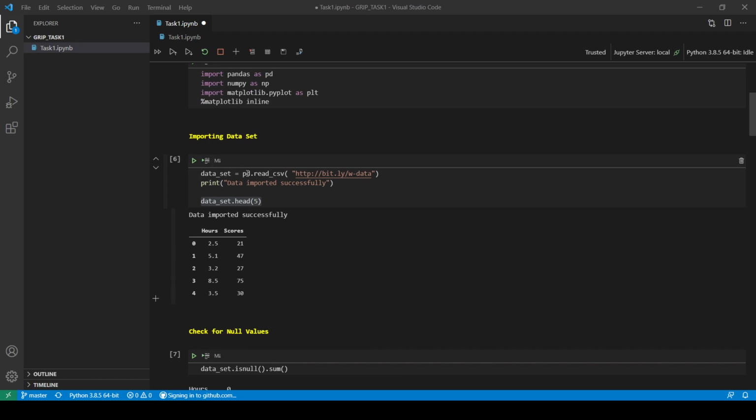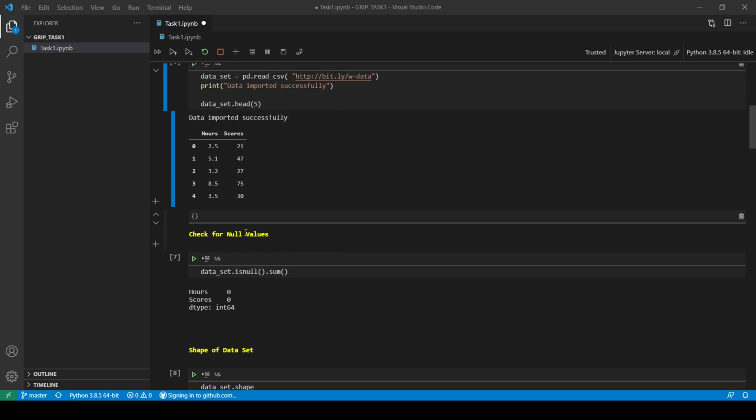Then I have used the read CSV functionality of pandas to import the dataset and stored the values of the dataset in the data underscore set variable. Then I have shown the first 5 rows of the dataset. Here our dataset has basically 2 columns, hours and scores, and these are their values.